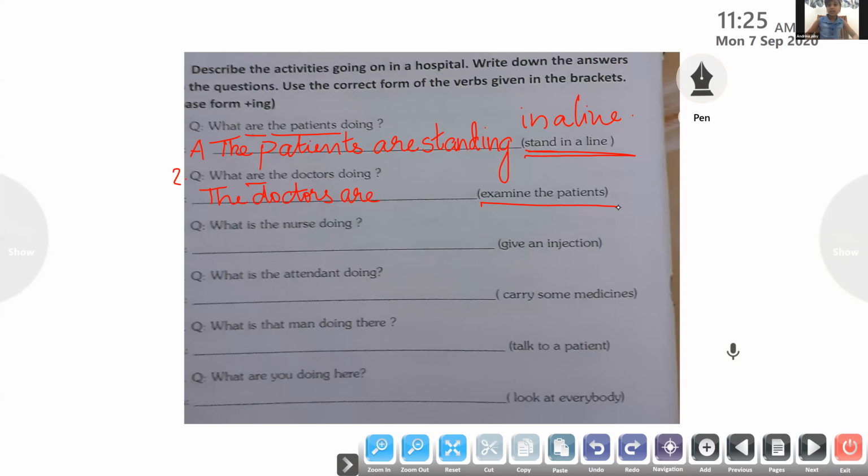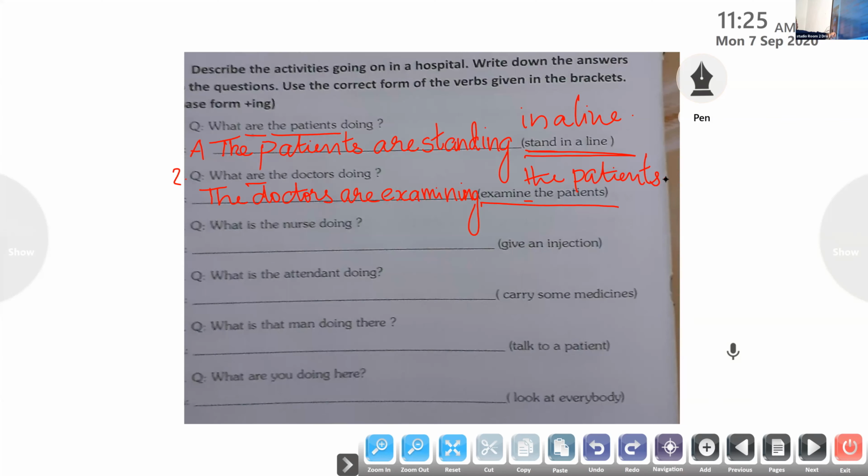The doctors are examining. So how do we write that? Examining. You can see here the last letter is E. So how do I write there? Cut the E, cut that E and write ing. Very good, very good. Examining, E-X-A-M-I-N-I-N-G. Examining the patients. So I hope the answer is very clear to everyone. Thank you, Andrina. Very good.